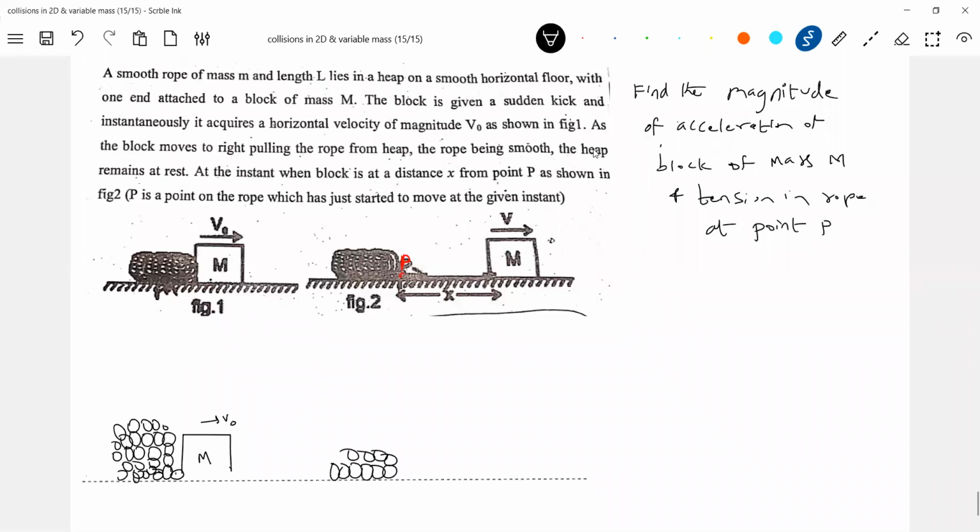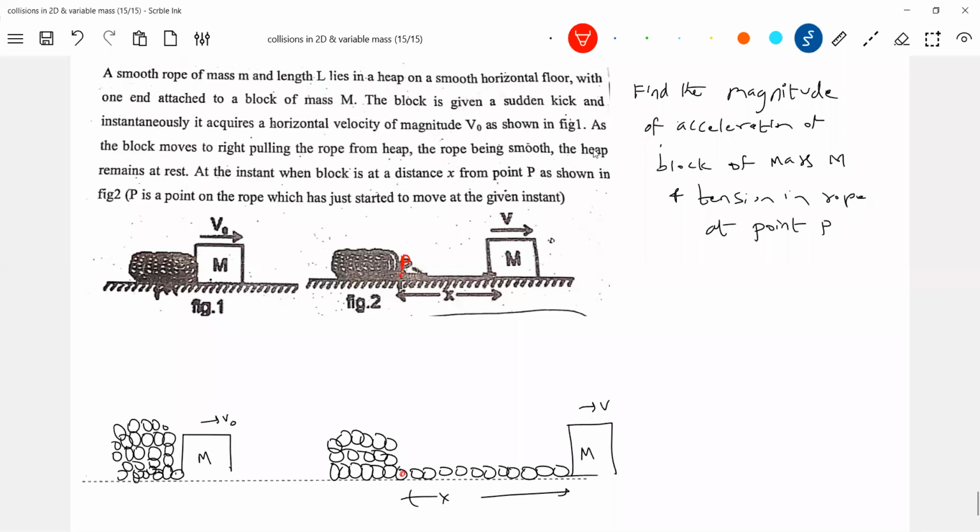These are the links. Some X length is here and this is that point P. So what is the state of this heap? This will be called as heap.